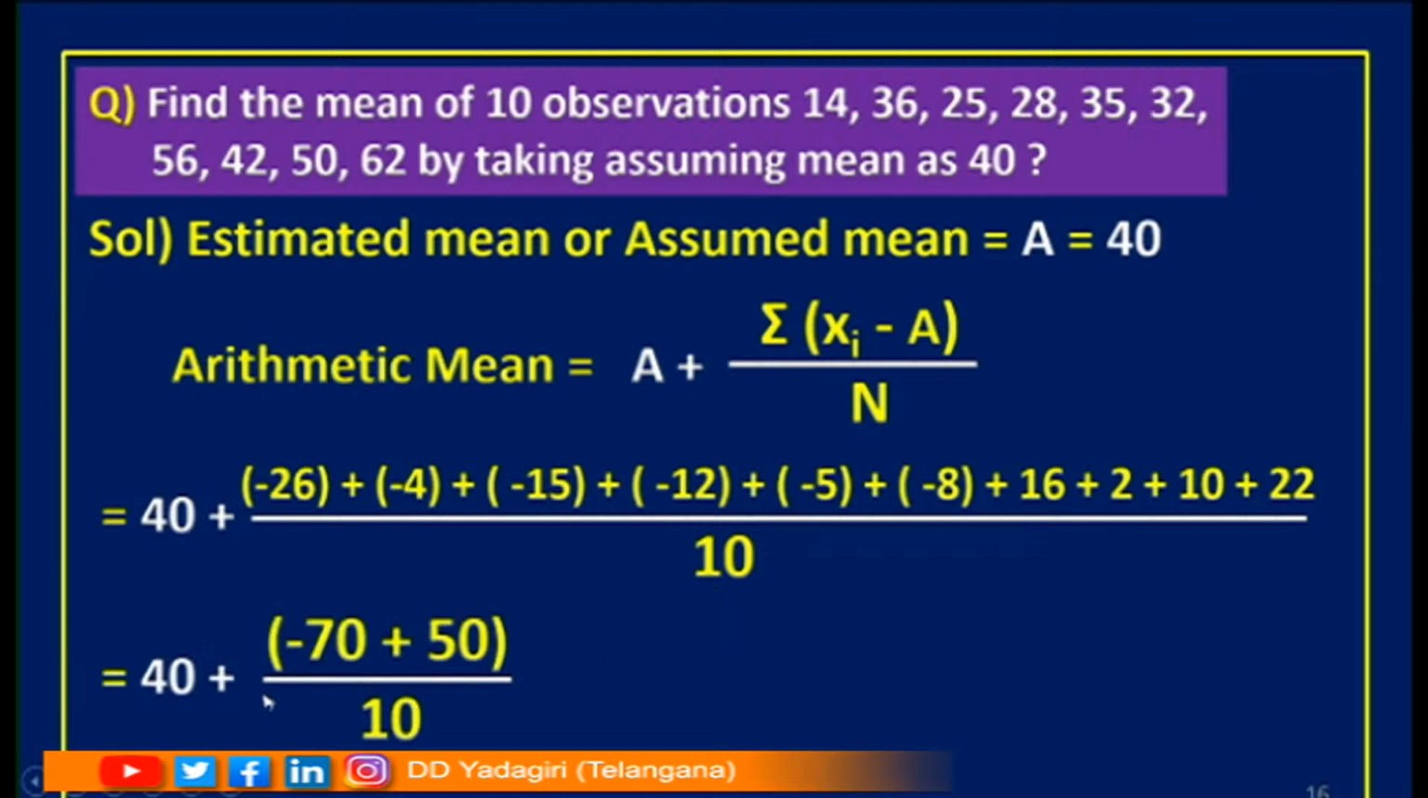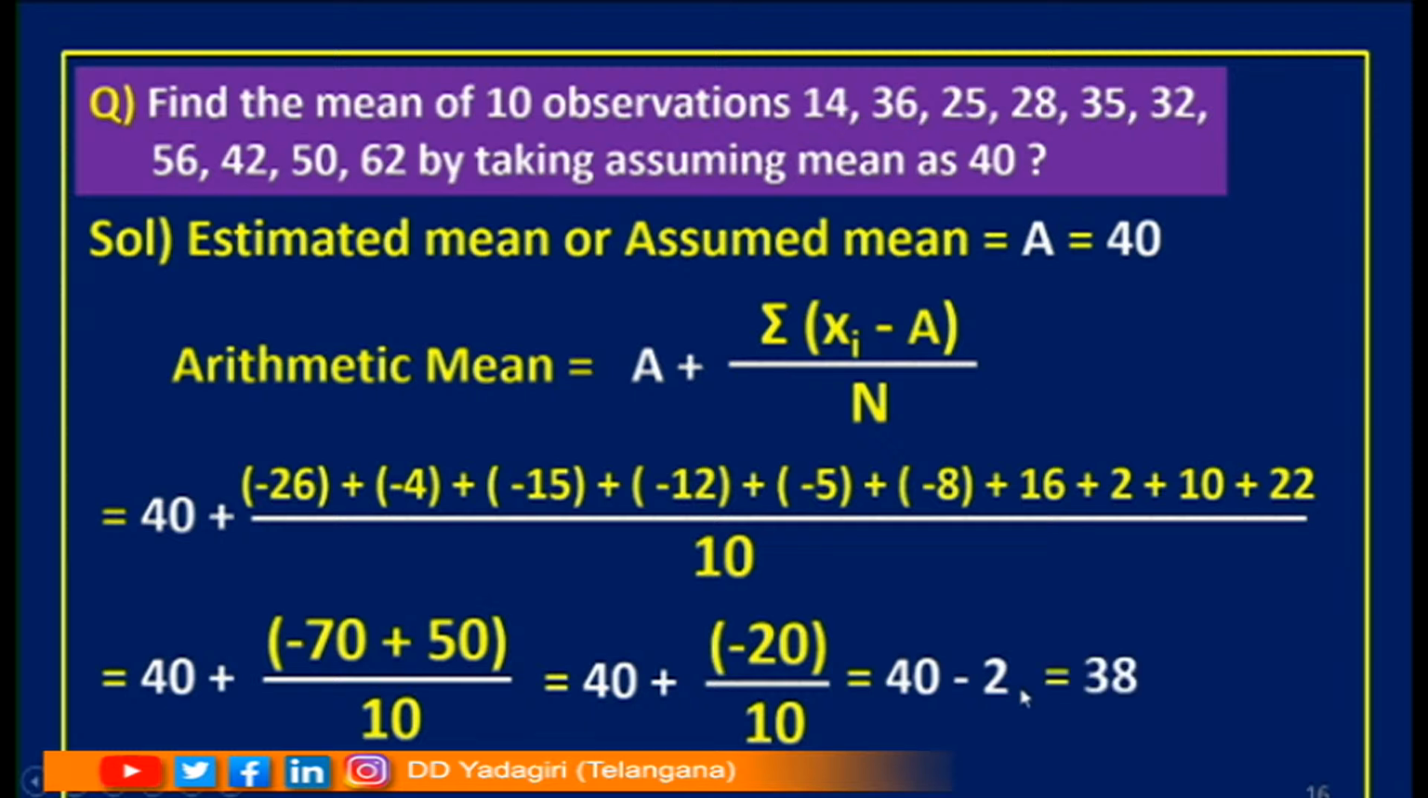So what I am getting here children? Minus 70 plus 50 by 10. So I can say 40 plus minus 70 plus 50. So I will get minus 20 by 10. Can we cancel the terms here? Yes. 10 ones are 10, 10 twos are 20. So I will get minus 2, 40 minus 2, which is equal to 38.